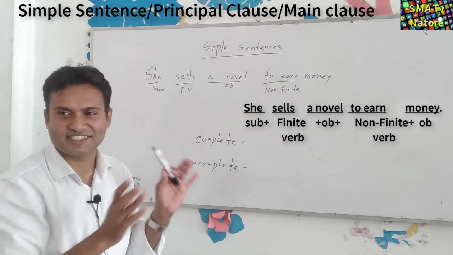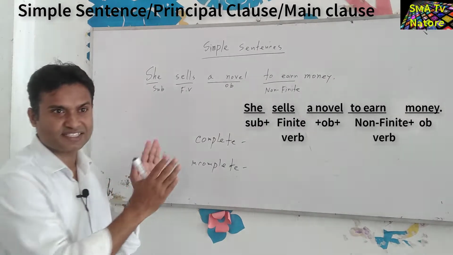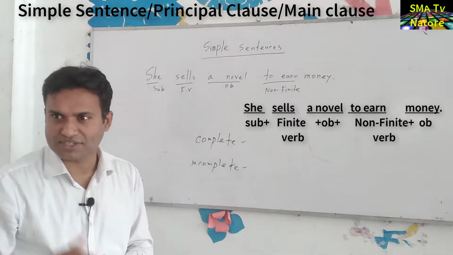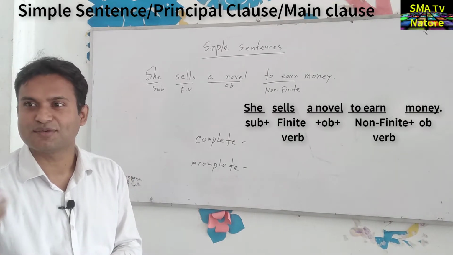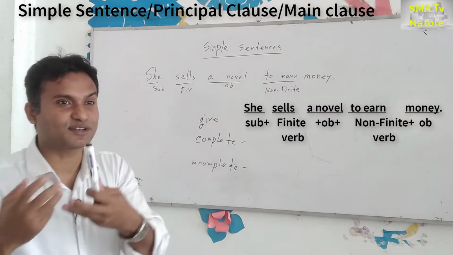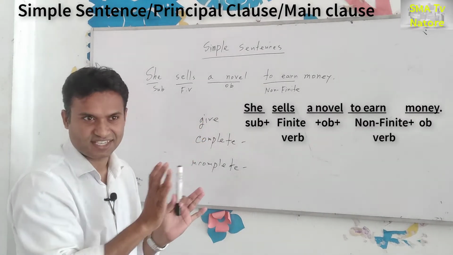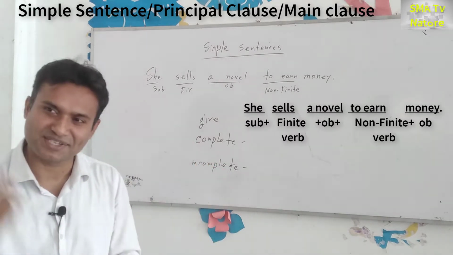Otherwise, it is not sentence. Naim, tell me in Bangla. If the sentence gives, do you know what is the meaning of the gives or give? What is the meaning of the give? Yes, if this sentence gives the complete meaning, then we can say it is the sentence or it is not a sentence. Okay, tell me in Bangla.